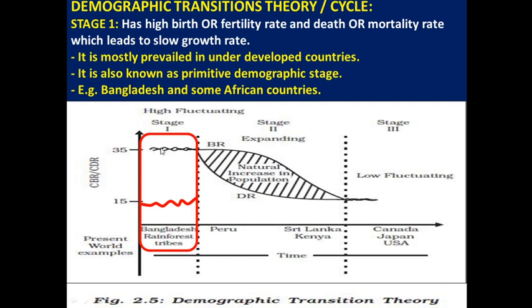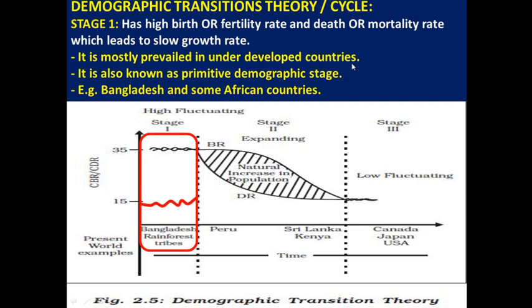Because of that, in these countries they are experiencing high birth rate and high death rate, because these countries are socially and economically very poor. So the high death rate and high birth rate are mostly prevailing in the underdeveloped countries.